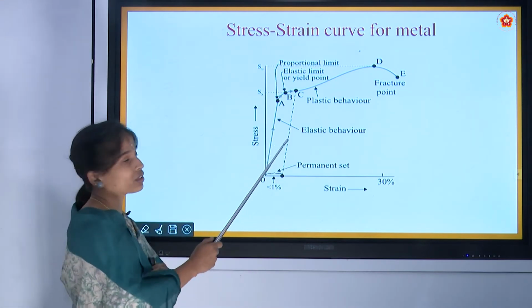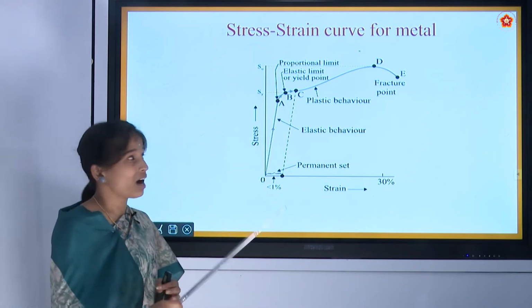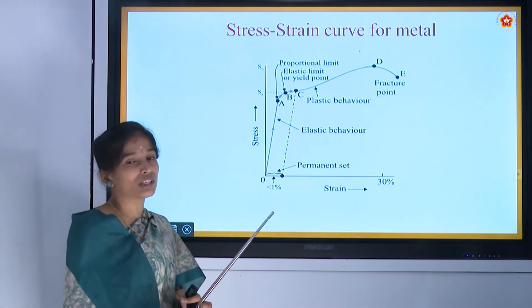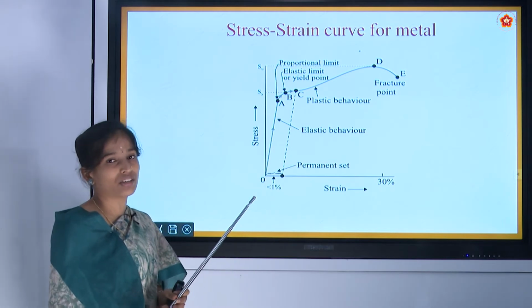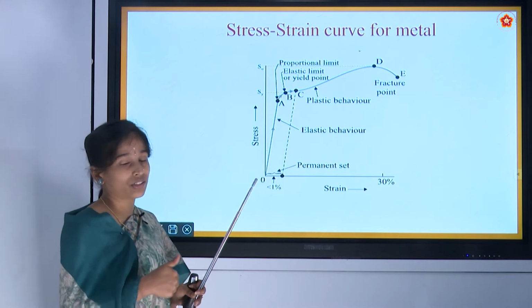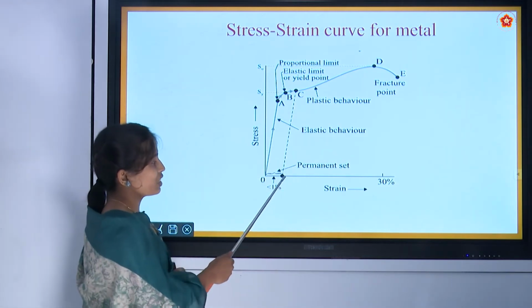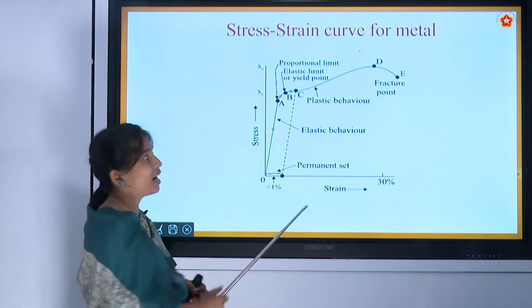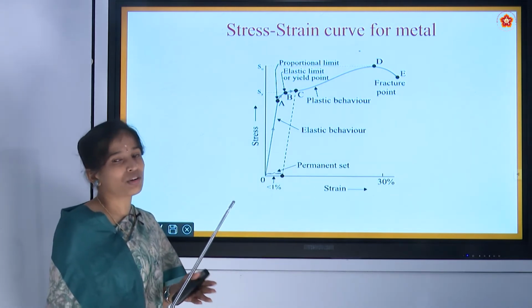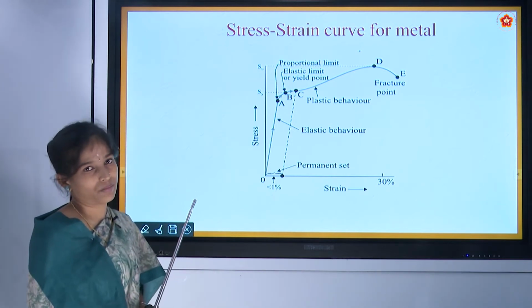After the point B, the material is yielding some length. Therefore that point is known as yield point or elastic limit. After this limit, the body will not regain its original dimension. Instead, it will add some extra length or extra change. That is permanent, therefore it is known as permanent set, and the deformation of the material is known as permanent deformation.